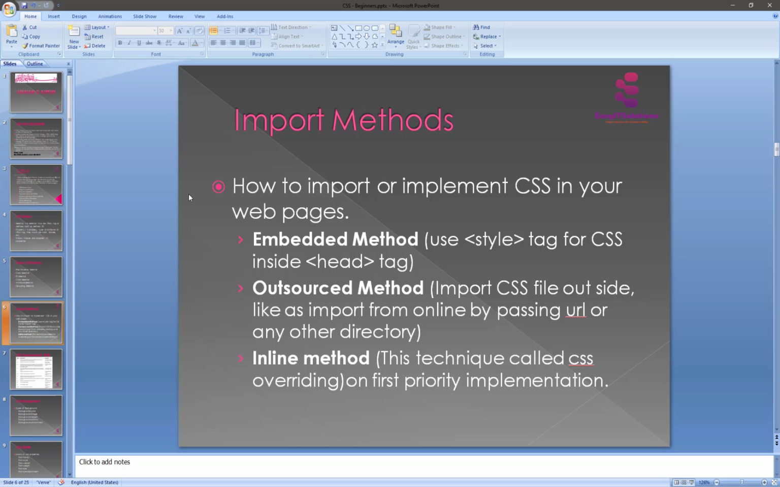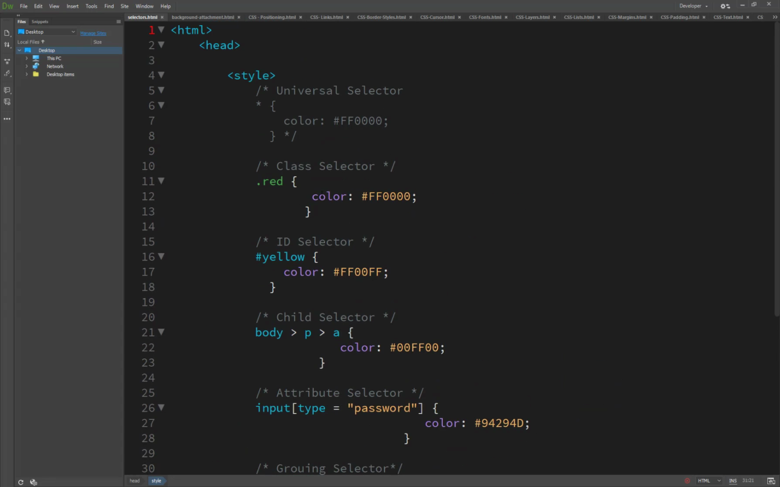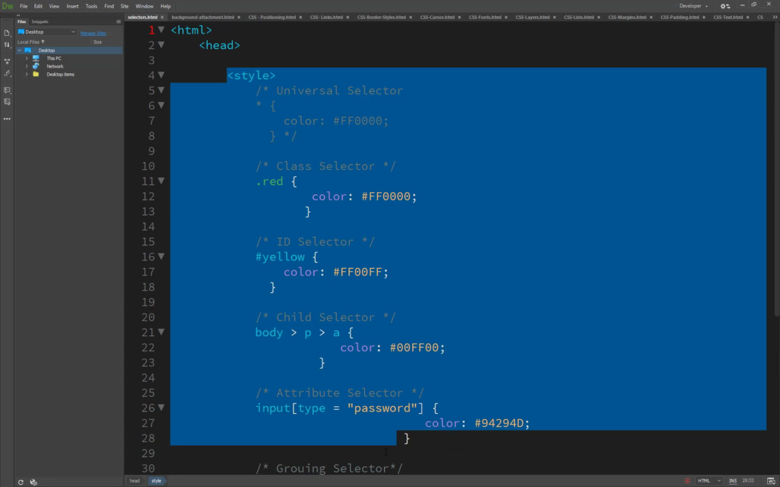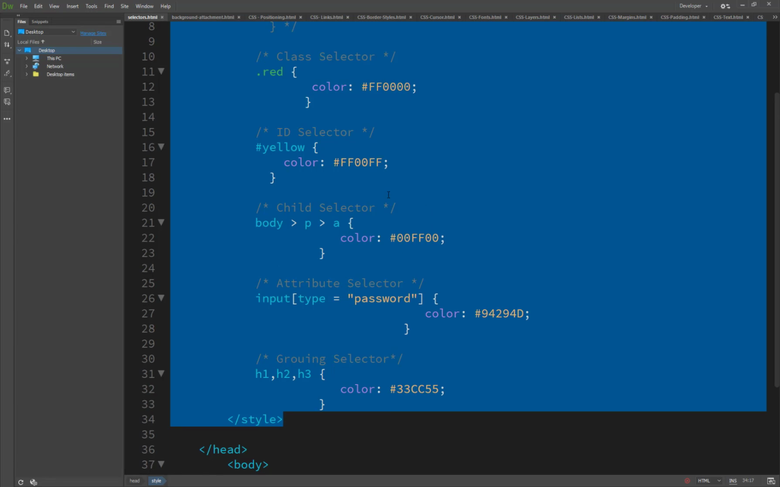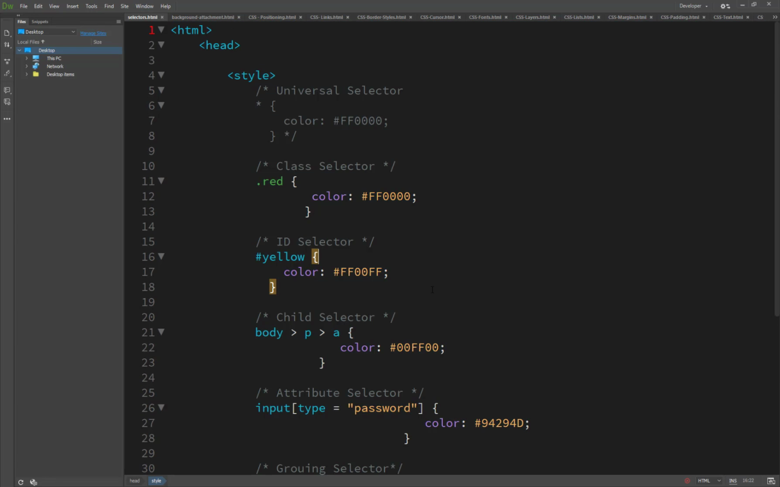Another important thing is methods: how to import and implement CSS in your web pages. There are three methods: the embedded method, the outsource method, and the inline method. Here we see the embedded method, which we are already using. This is called the embedded method, where all CSS code is written inside the style tag.